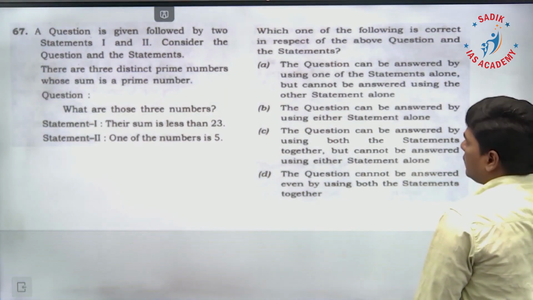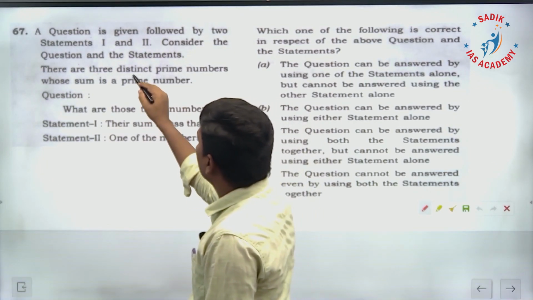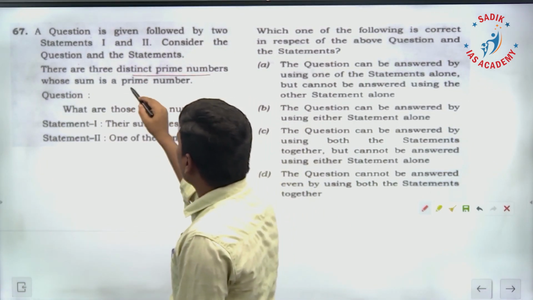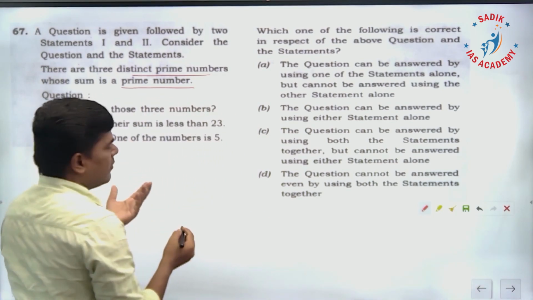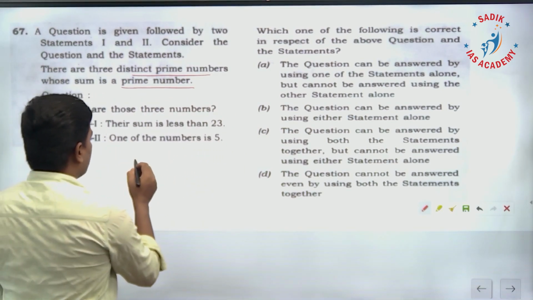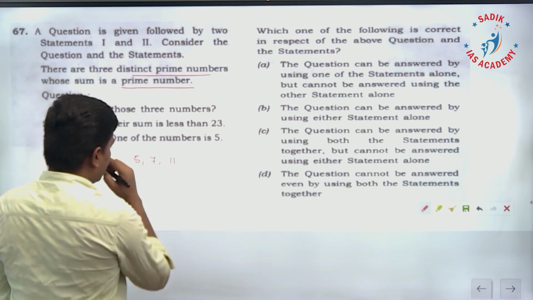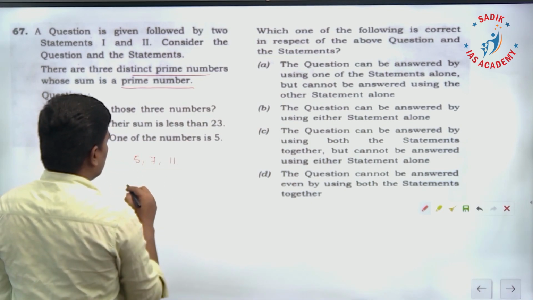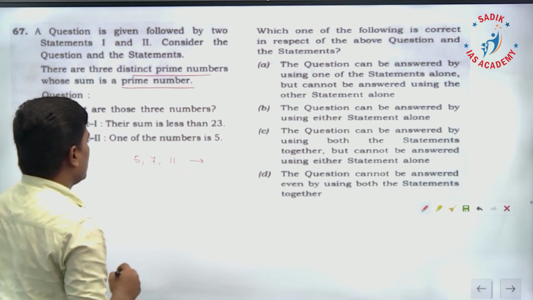67. There are 3 distinct prime numbers whose sum is a prime number. Three distinct prime numbers whose sum is a prime number means many possibilities are there, like 5, 7, 11. This is going to be what? 12, 23.